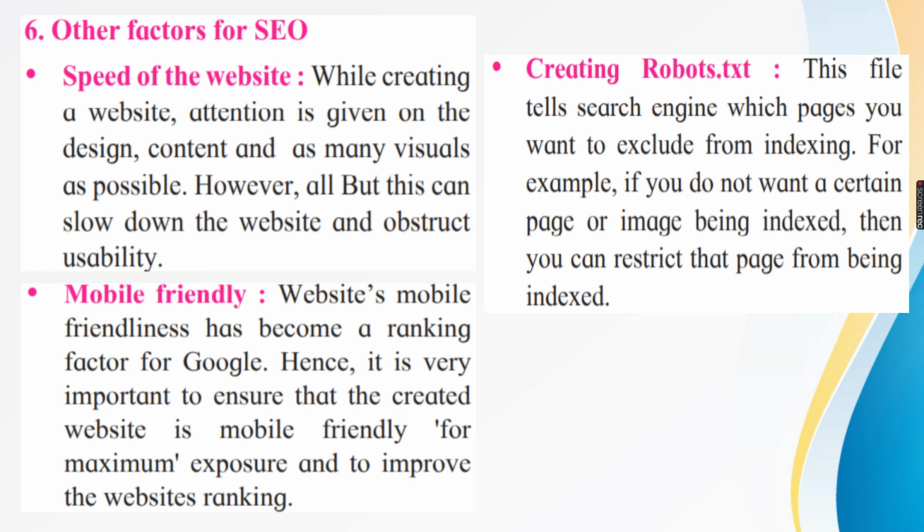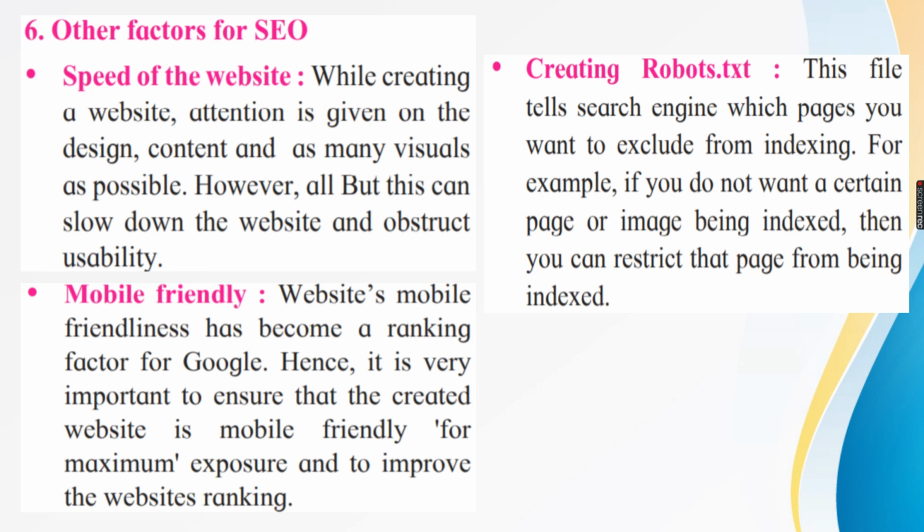Then the next point is about robots.txt. Robots.txt means, for example, there is some content decided by the developer which should not be shown at the visitor's end or user's end. Why? Because some parts of the website may be under development. Some parts of the website may need updation, such as removal of older images and uploading newer images. So all this maintenance work goes on.